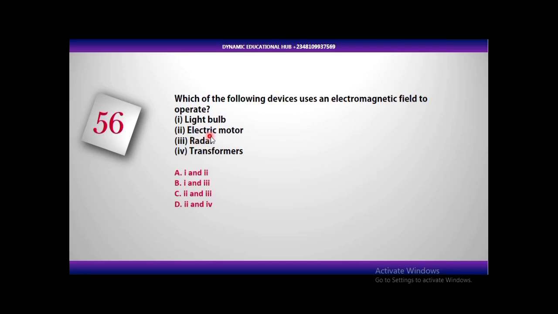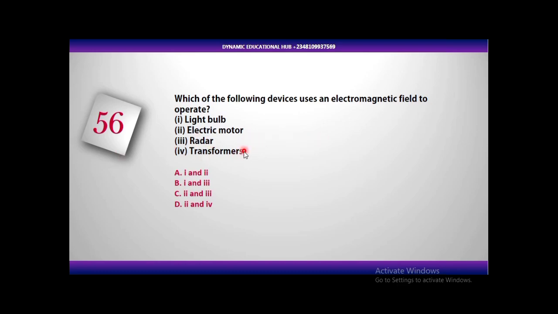Then we have radar. Radar is a communication system that is used in airports. Radar is part of electromagnetic waves, part of radio waves. So it is not electromagnetic induction. It's not as a result of electromagnetic induction. It's an electromagnetic wave. It's the communication system in the airport when an aeroplane is about to leave, and the name is radar. It falls under electromagnetic waves, under radio waves.